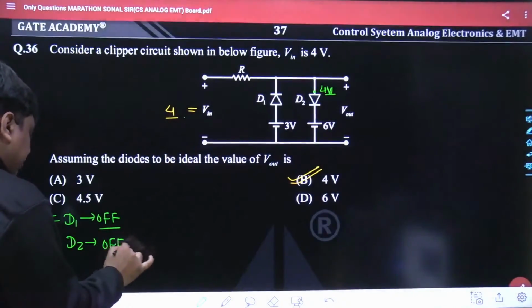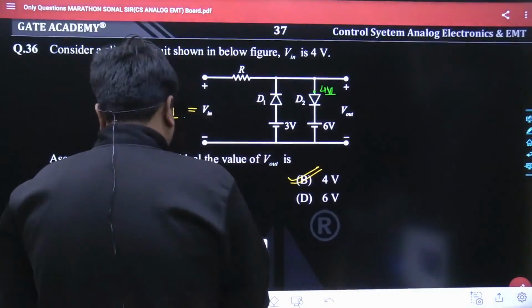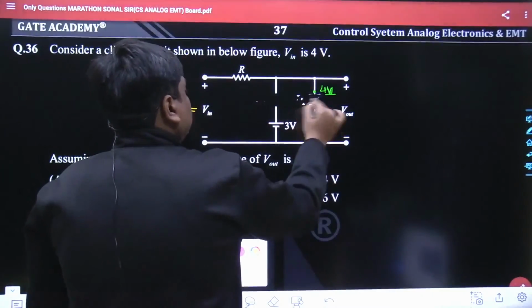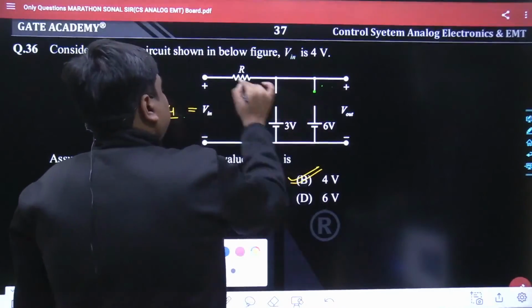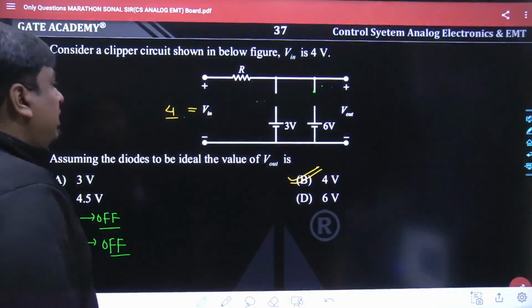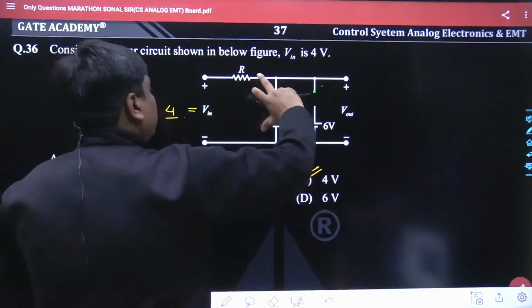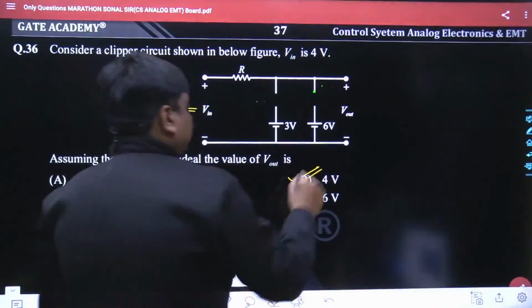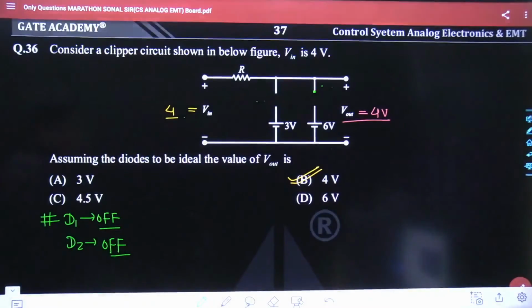And if D1 and D2 both are off, what is the equivalent circuit over here? The equivalent circuit is, you just knock these off, and you yourself would be able to understand. This resistance is not going to drop any current because the loop current has not been formed. All the way this 4 volt would be the voltage across this terminal, and would become the output voltage as well. So Vout is simply 4 volt. Is that part clear to all of us?